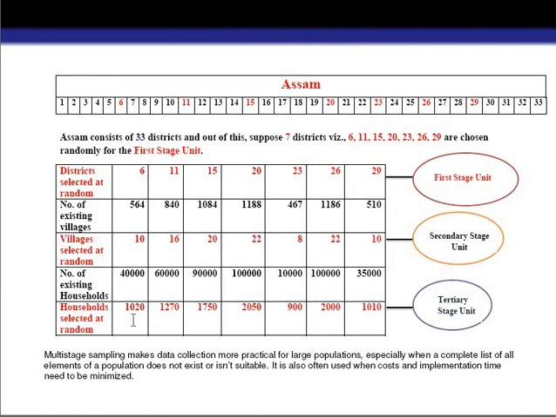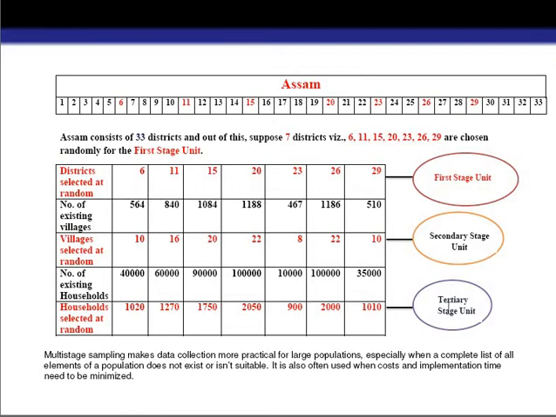Here you can see our sampling unit. In case of the tertiary stage unit, our sampling unit is the household. In case of the first stage unit, our sampling unit is the district. In our second stage unit, our sampling unit is the village. So from here you can see how the sampling units become smaller and smaller from stage to stage. Whatever process I have described is called multi-stage random sampling. Why? Because here we are choosing the sampling units randomly.